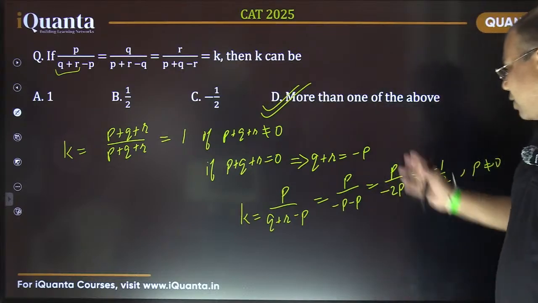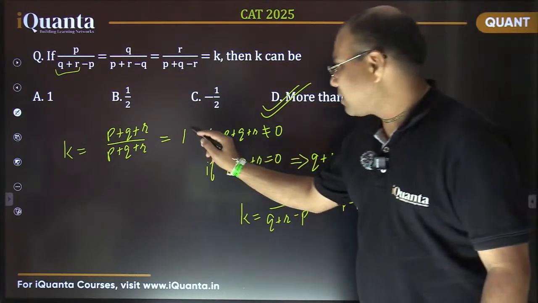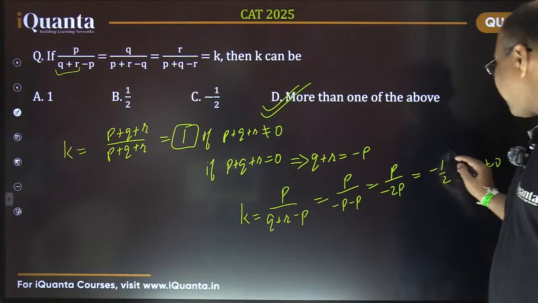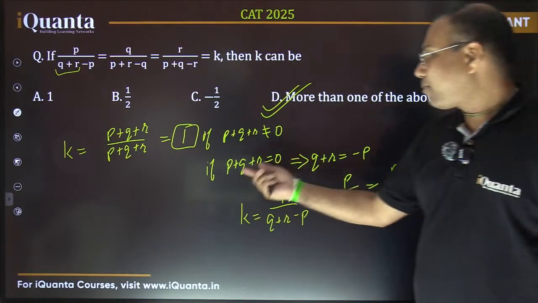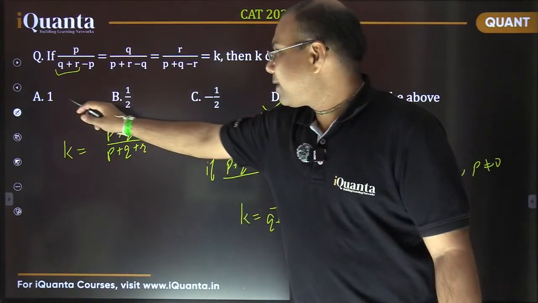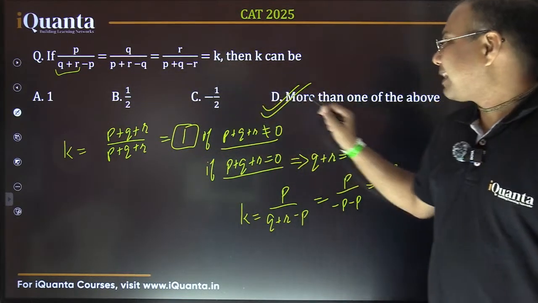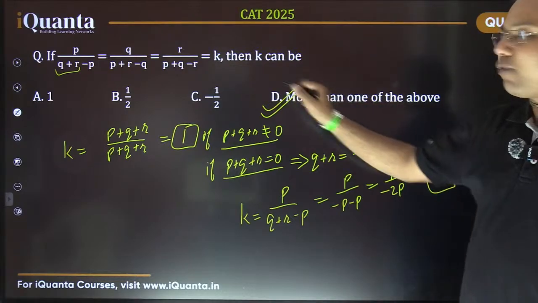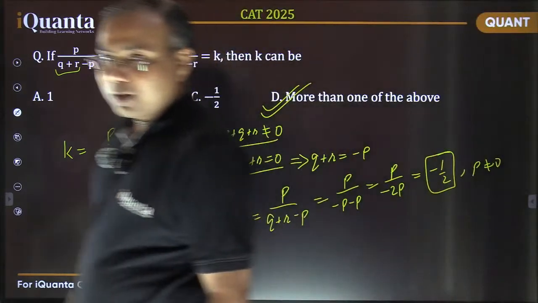So this is another value possible, minus 1 by 2. So there are two values possible, this 1 and minus 1 by 2, depending upon whether p plus q plus r is 0 or not. So option A and option C, both values are possible. That's why the answer is D, more than one of the options. Is it okay?